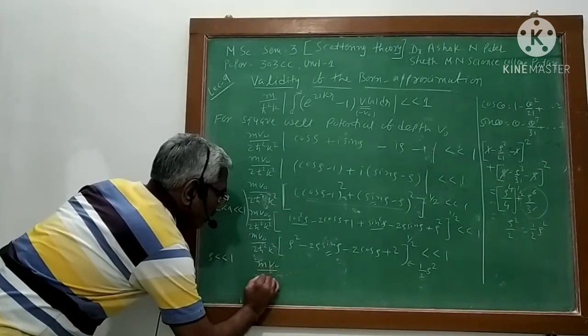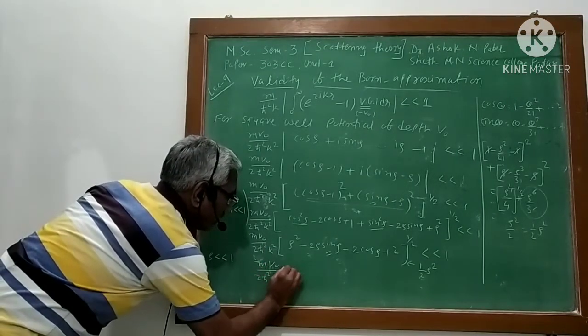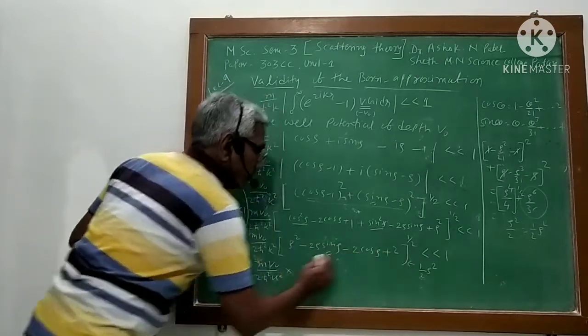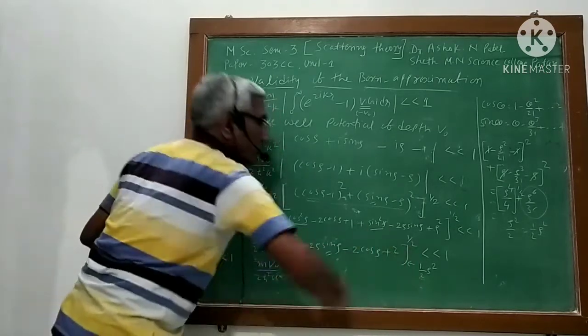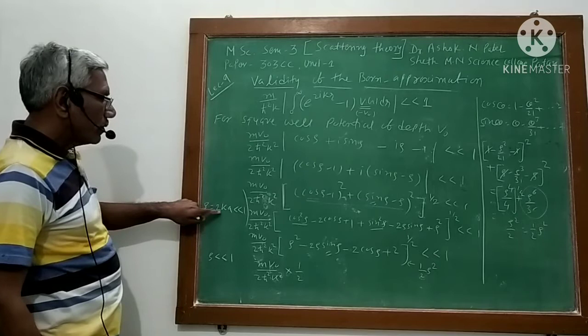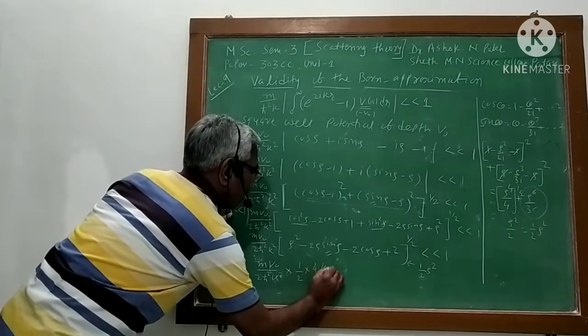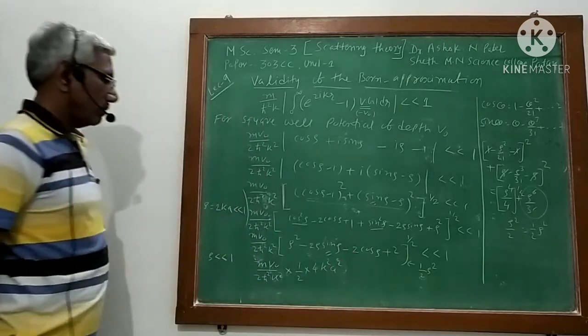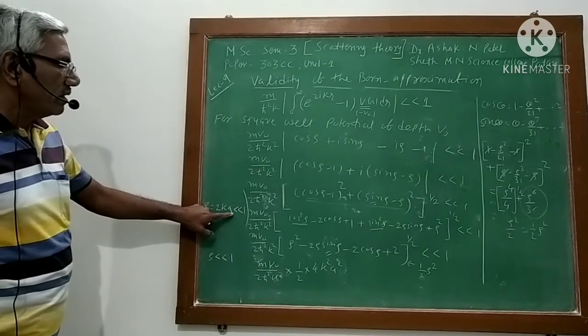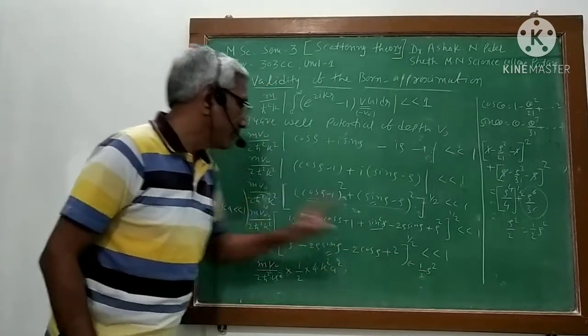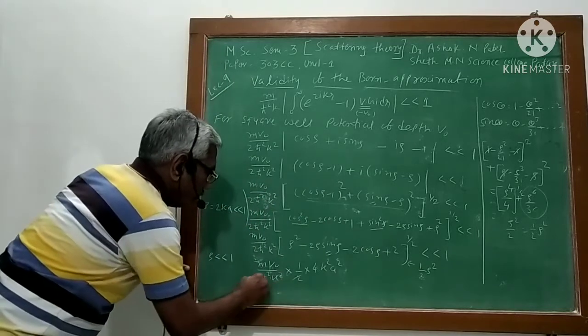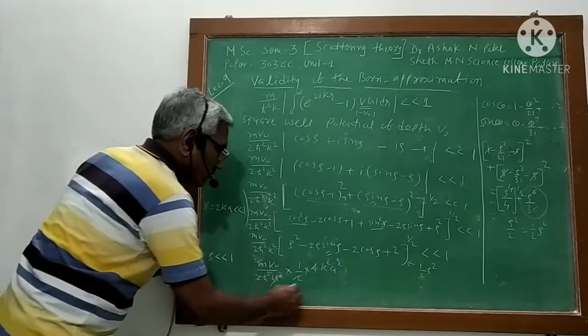In that case mv0 upon 2h cross square k square into, instead of this term, now I have to write 1/2 rho square. But what is rho? 2ka. So it is simply 4k square a square. Now 2 to 4, so 4 will cancel out, and k square cancels with k square.